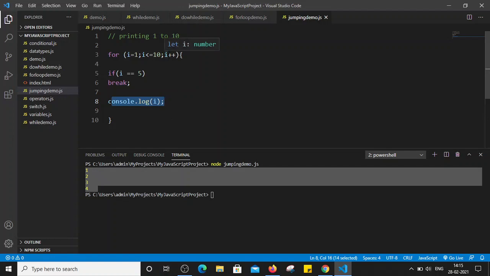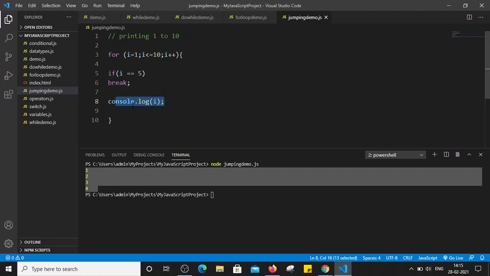Now i becomes 2. Is 2 less than or equal to 10? This is also true. Is i equal to 5? i is not 5 yet, right? So it will not enter this block again. It will simply print the value of 2 here. Similarly, it will print the value of 3, it will print the value of 4.